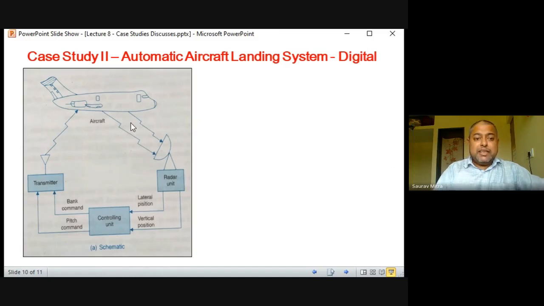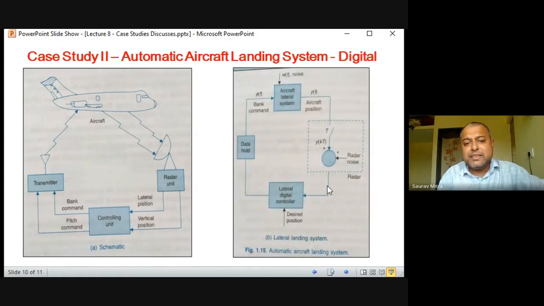The transmitter position is captured by the radar, so this is the closed loop. Radar gives it to the controlling unit, and the controlling unit finds the correction. Suppose the aircraft has deviated a little bit, then the controlling unit will tell the aircraft, okay, you shift yourself to the left side by 10 meters, and all those things. All those signals are transmitted to the aircraft by the controlling unit. And this is actually the step.